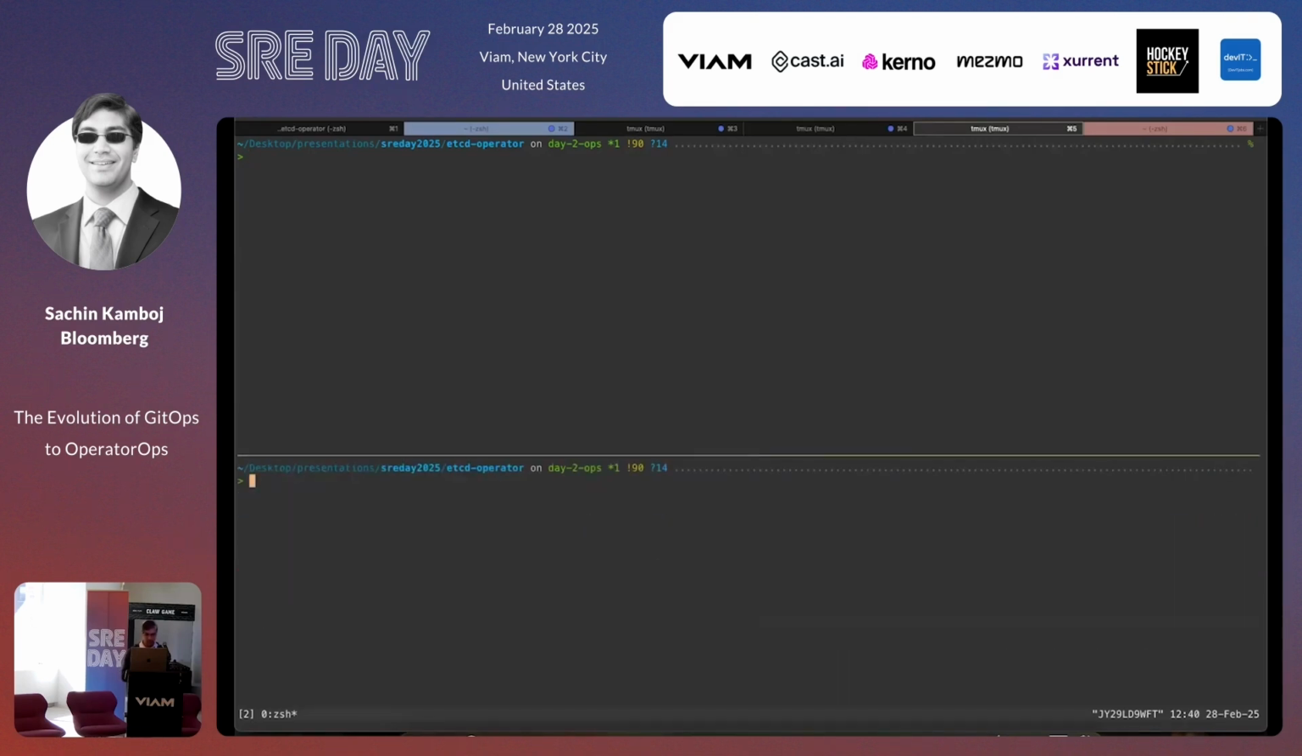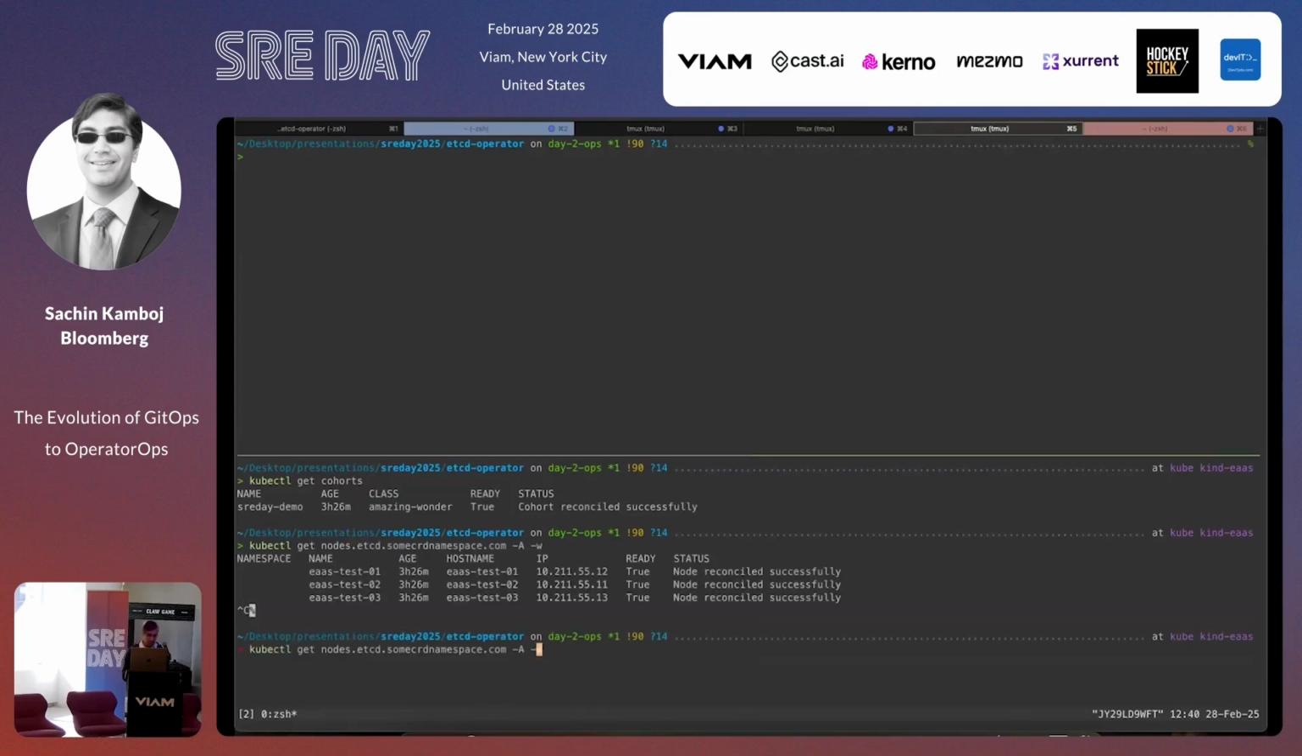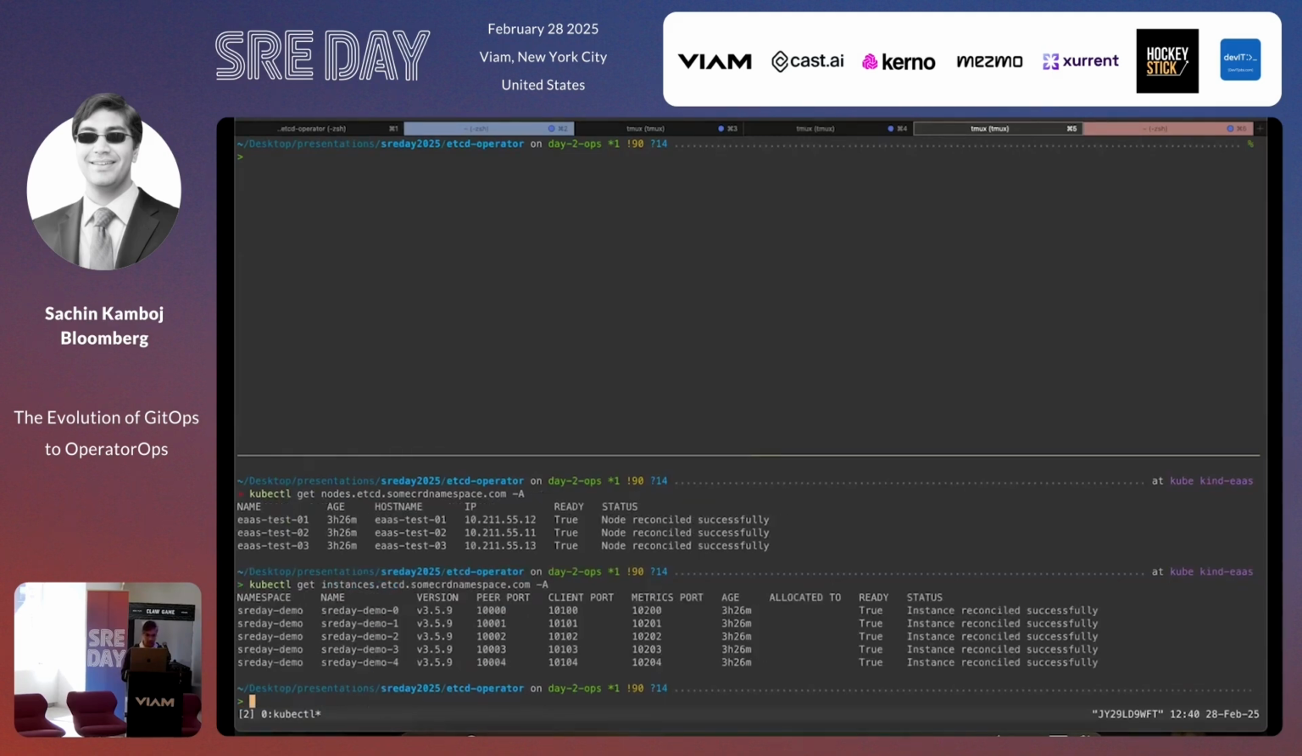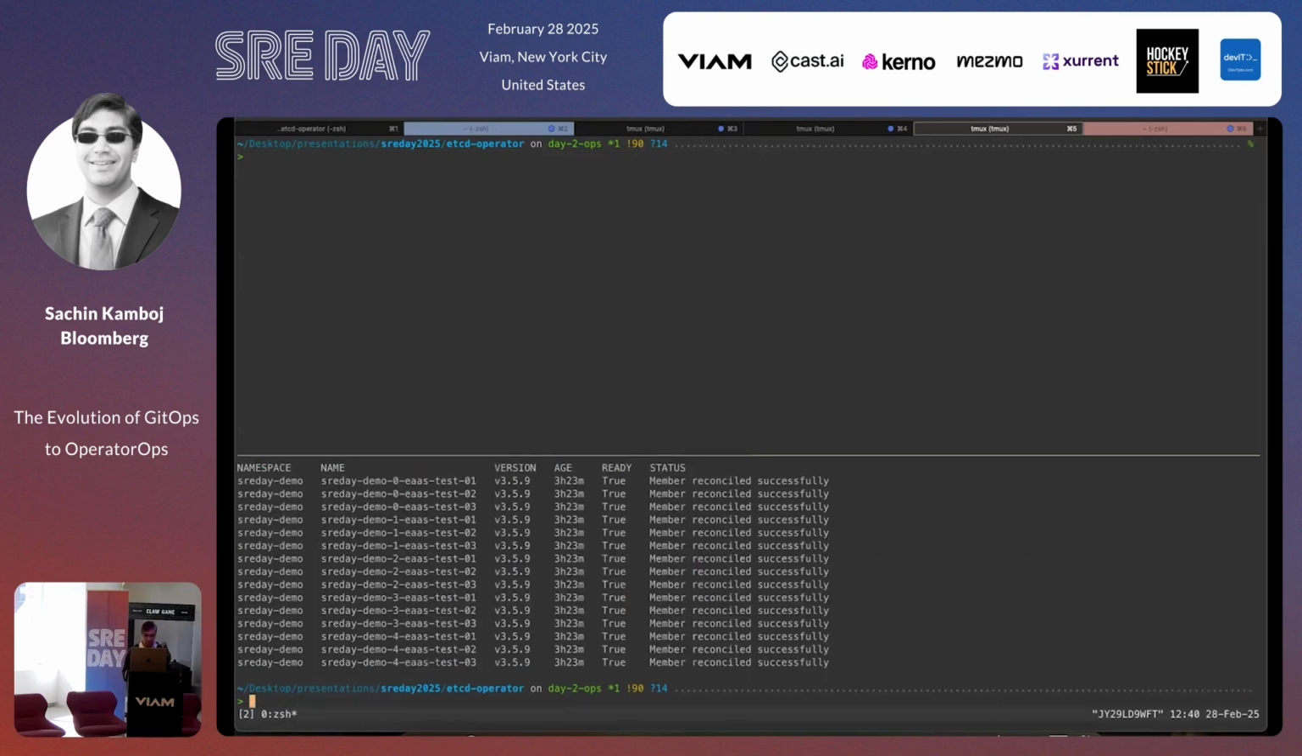So the thing that I just showed, if I do cohorts, that's the cohort I was talking about. I can do nodes. Those are my nodes. They're not namespaced, so I can do all the nodes. I can look at instances. Those are all the instances. And I can look at members.